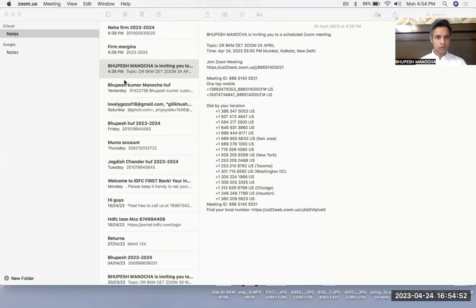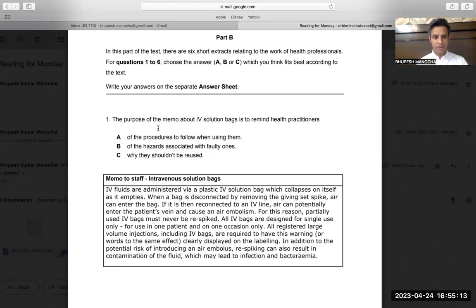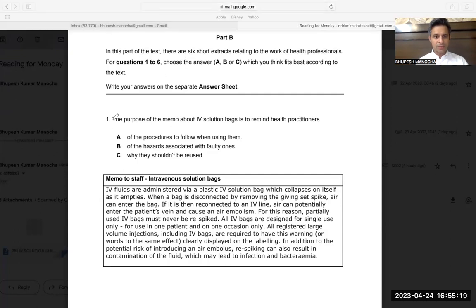We will not be able to record all the questions of reading, because normally when we try to record the reading, there are some kinds of noises. And I want the people who are taking coaching from Dr. BKM Institutes to be able to participate. So we will not record too much, but at this moment I have muted everyone, so I'm just going to do this question for you. This question is a very special question because it is a purpose question.